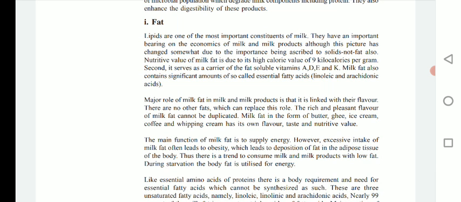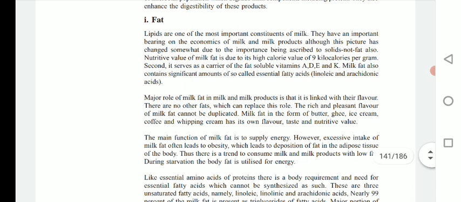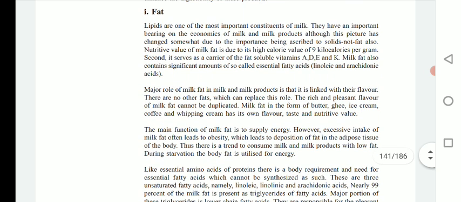So lipids are one of the most important constituents of milk. We know that the quality of milk depends pretty much upon fat content. So the higher the fat content, the better the quality of milk is considered to be. So fats are the major and most important component of milk. They have an important bearing on the economics of milk and milk products, although this picture has changed somewhat due to the importance being ascribed to solids-not-fat also.